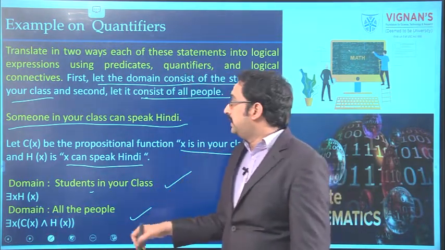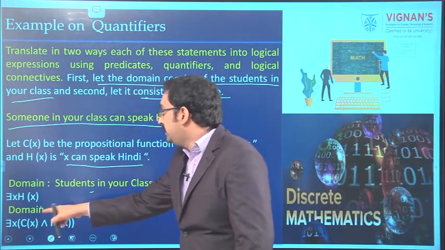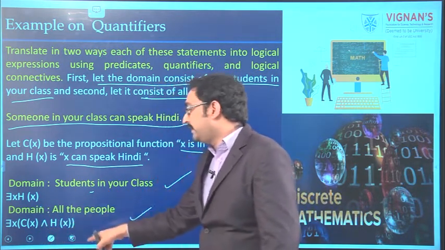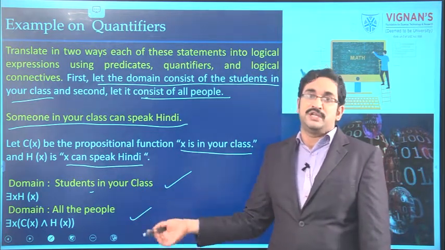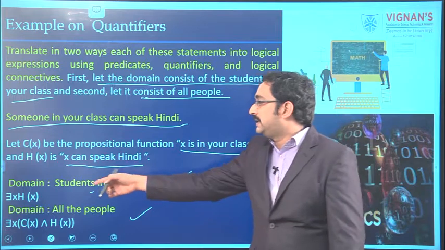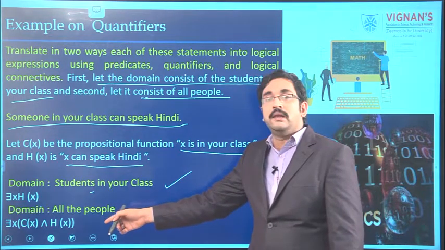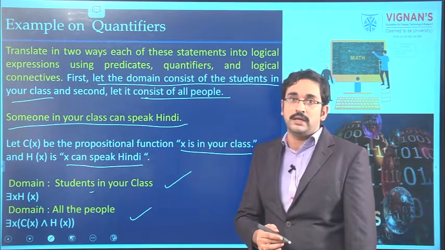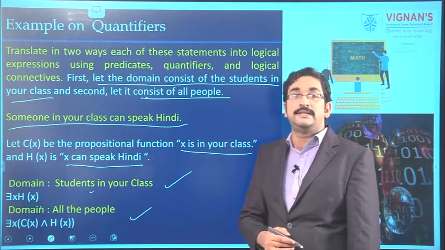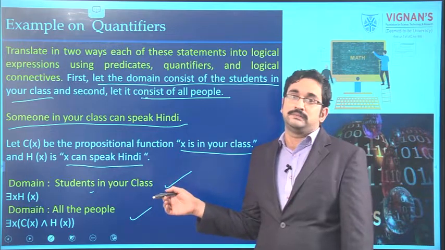That means there is one person who is in our class and can speak Hindi. So, according to the domain, the solution may change. For one domain, the solution is like this; for the domain of all the people, the solution will be like this. That means we have to understand that according to the domain we take, the solution may change.